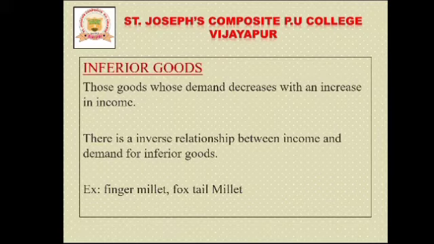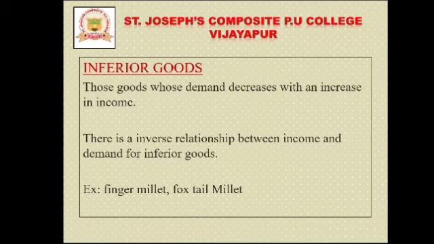Also, the income effect is negative in the case of inferior goods. For example, finger millet and foxtail millet are the best examples of inferior goods.